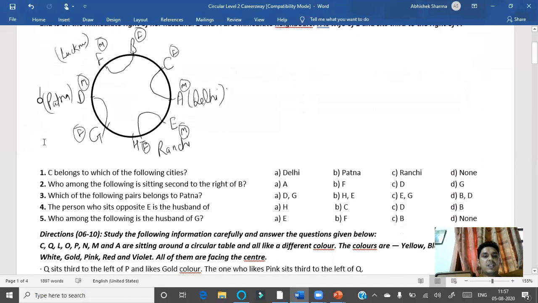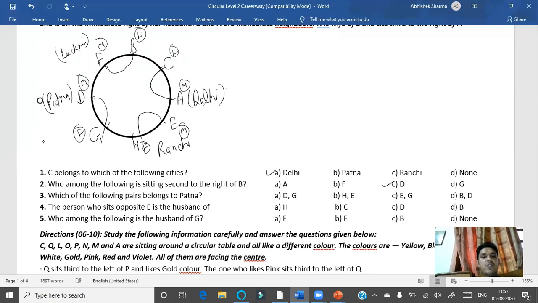If we check the available questions, question one is: C belongs to which of the following cities? C will be from Delhi, so option A will be the right answer. Thereafter, question number two: who among the following is sitting second to the right of B? If we check, the answer will be C. That is option D.